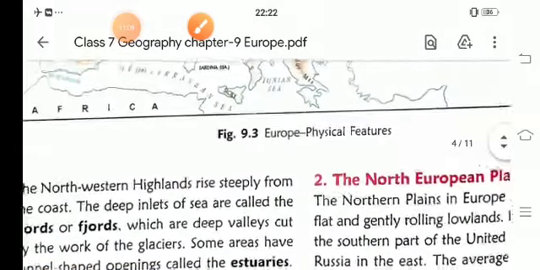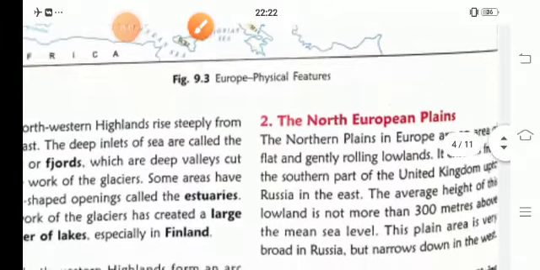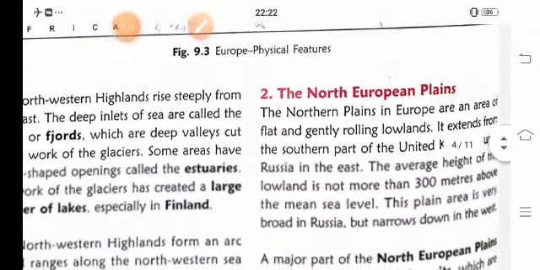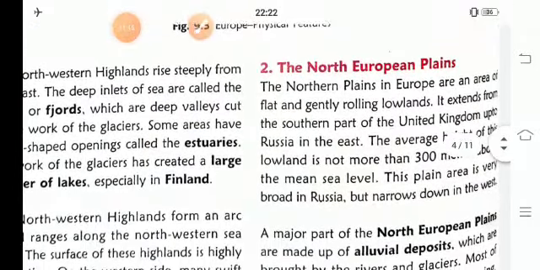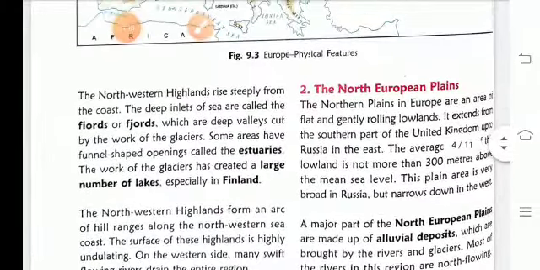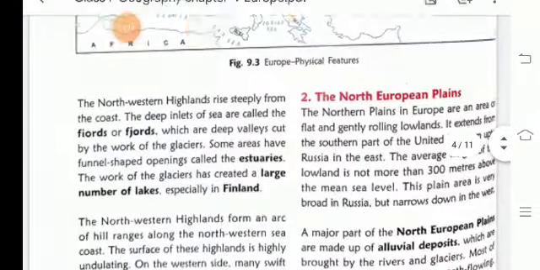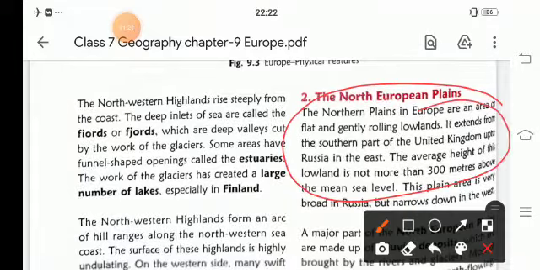Now, second is the North European Plain. The North European Plain is an area that is flat. It extends from the southern part of the United Kingdom to Russia in the east, with an average height of 300 meters from sea level.